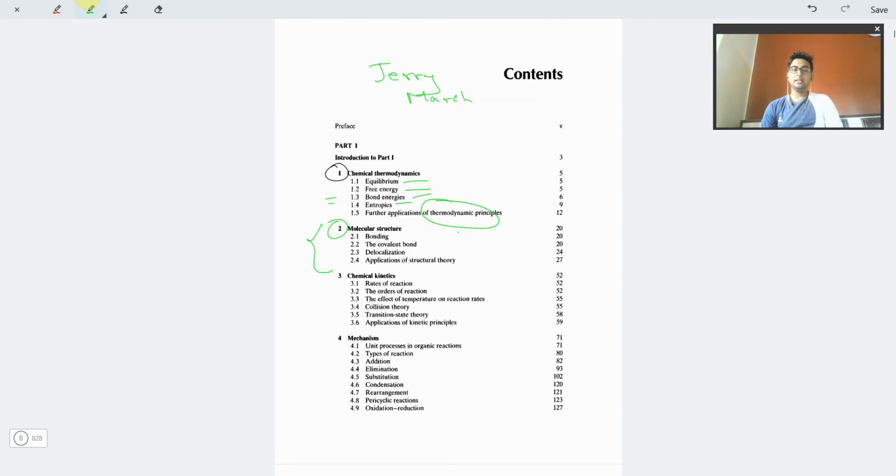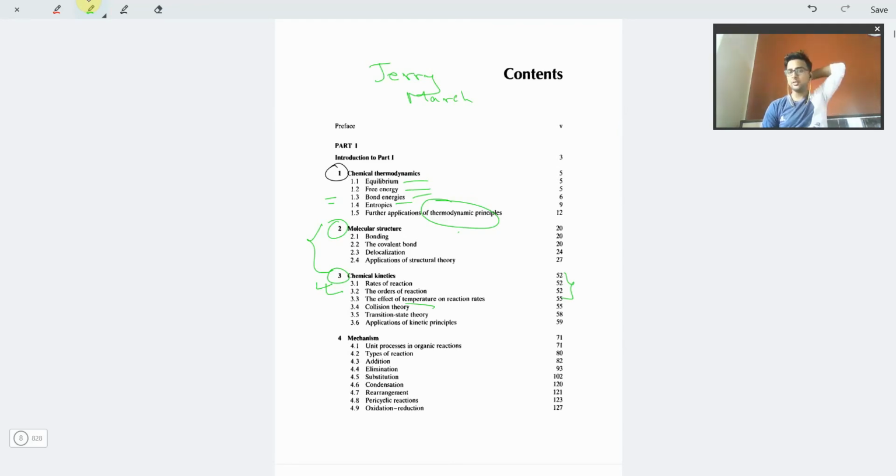The next is chemical kinetics. This part is, I guess, quite properly explained in this book, because the rate of the reaction, what kind of molecules are involved in what kind of reactions, whether it will be SN1 or SN2, what the rate of the reaction is, which step is the slowest step, and how temperature affects it, are all quite properly given in this book, but in a compact form. You can see that all of them complete in a single page only. So for this part you can keep this book as a reference only.